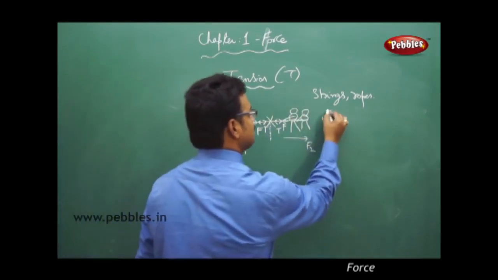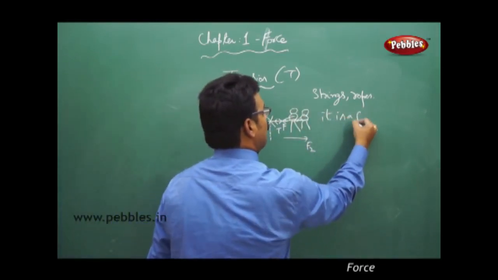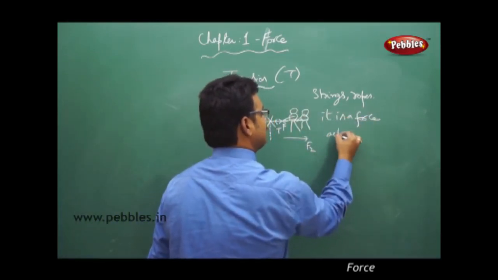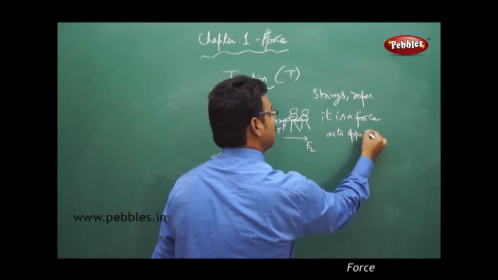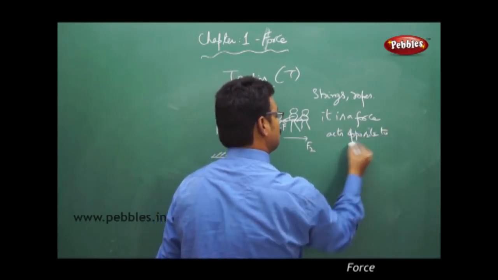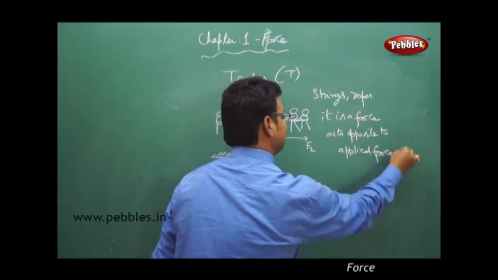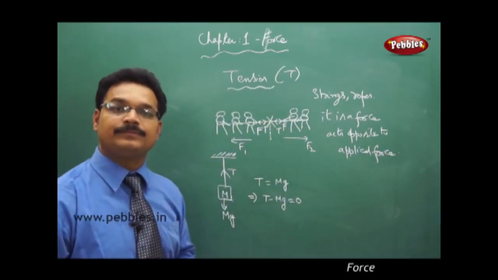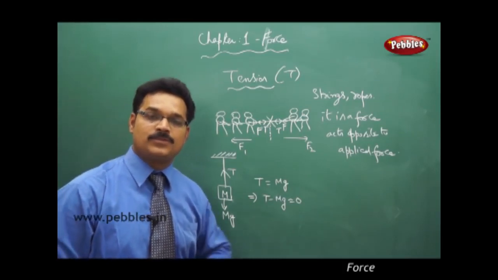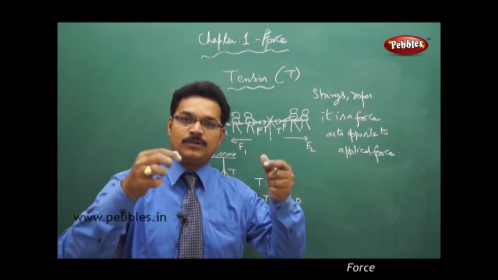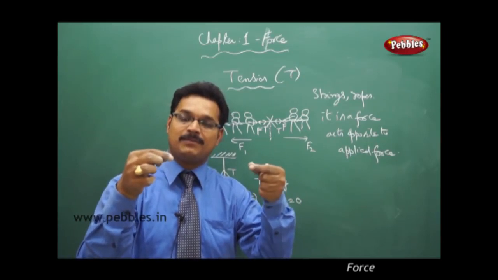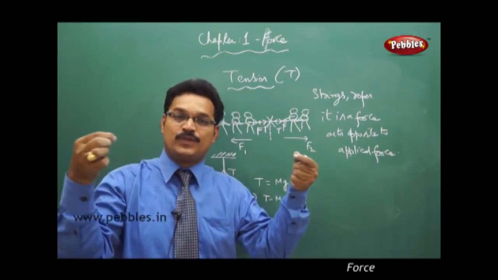So it is a force that acts opposite to the applied force. Okay, suppose you take a rubber band. You are holding the two ends of the rubber band and stretching.